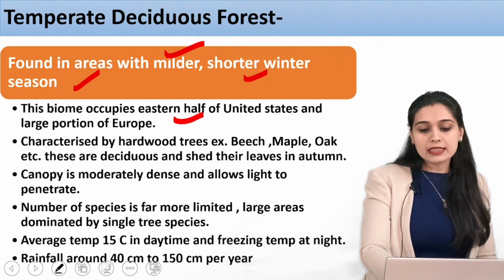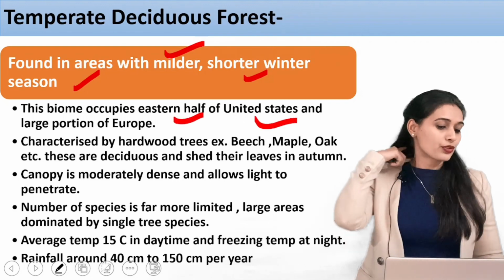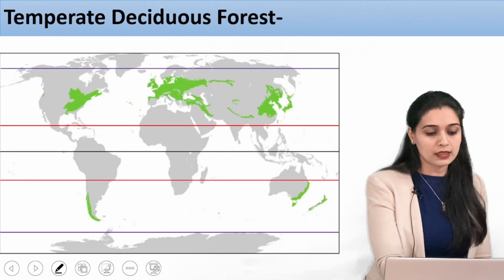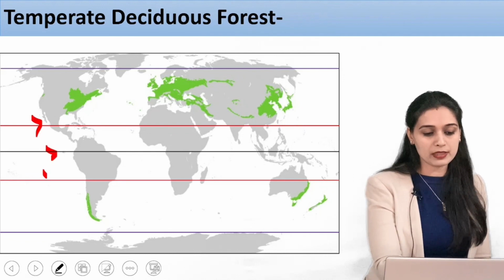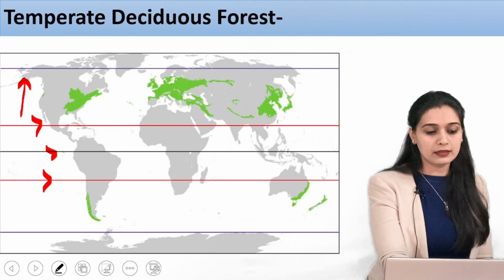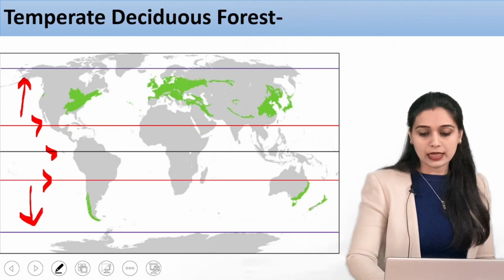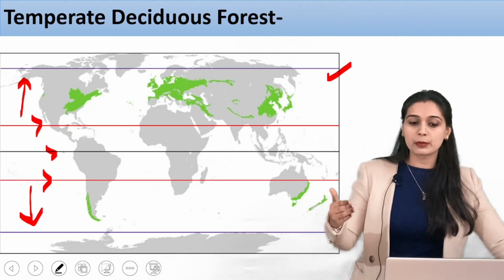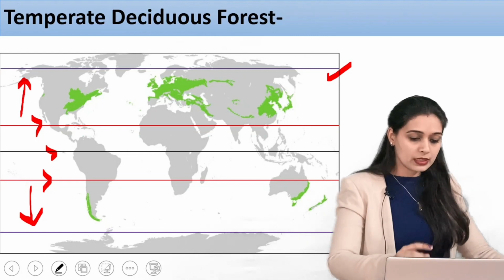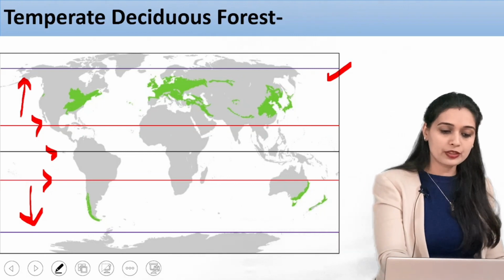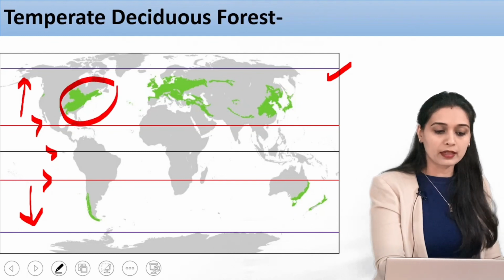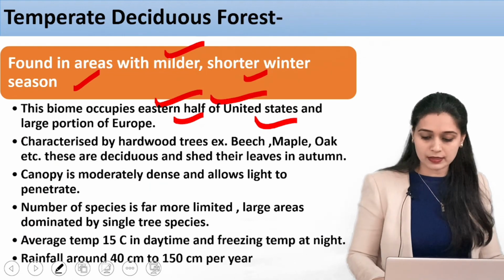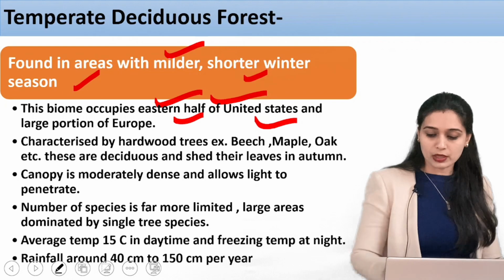The biome occupies the eastern half of the United States and large portions of Europe. As I mentioned, this is your equator, this is the tropics, and this is the temperate region. This line is 66.5, and above that you have the Arctic Circle. So we are talking about this temperate region. We said it is Northeast America, the eastern half of the United States, and a large portion of Europe.